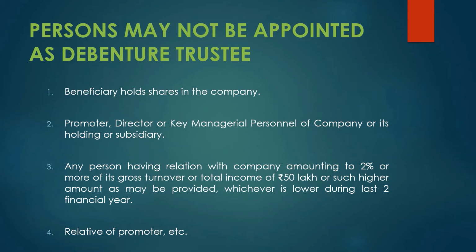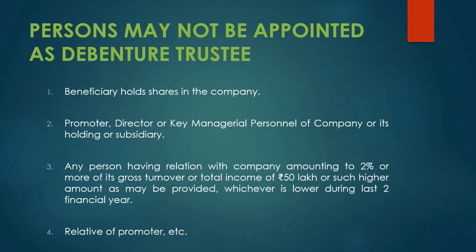Next is the company's promoter, director, or KMP, key managerial personnel. Who comes under KMP? Like CFO, CEO, CS, CA. All these people come under the key managerial personnel of the company. If the promoter, director, or KMP of your company, holding company, or subsidiary company is anywhere, such persons are also restricted from being appointed as a debenture trustee.